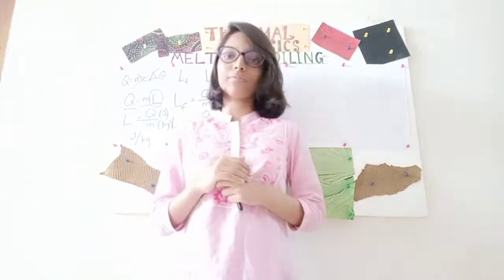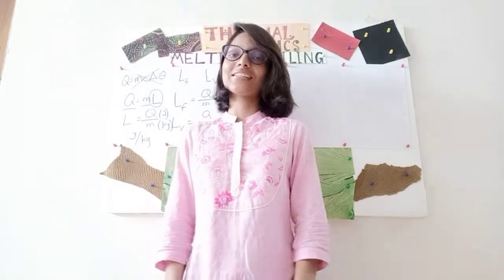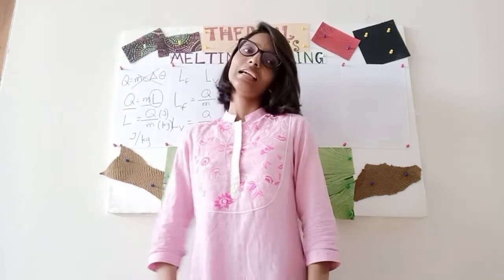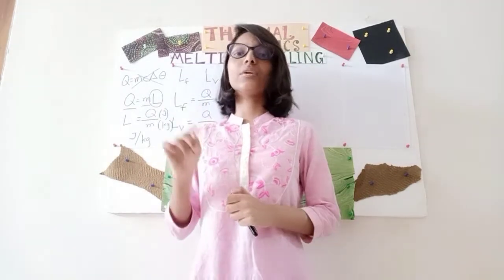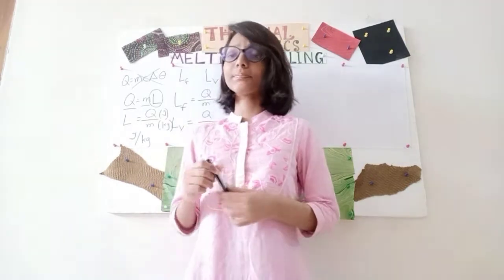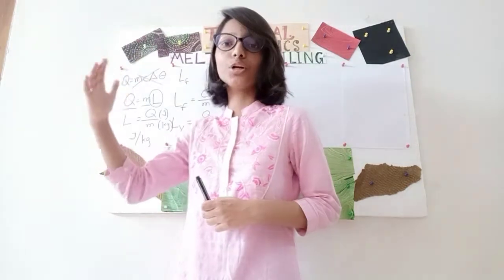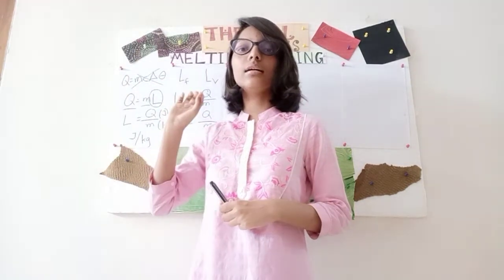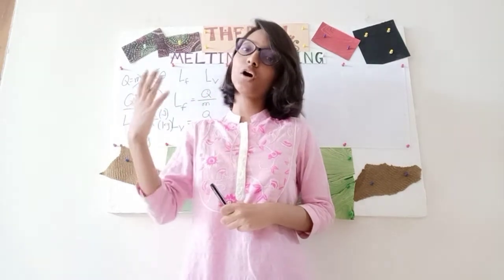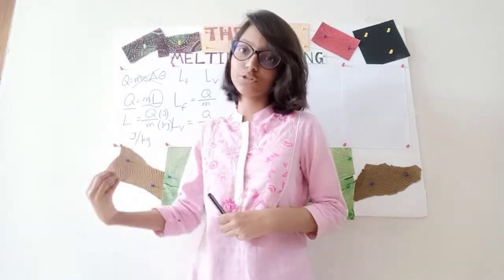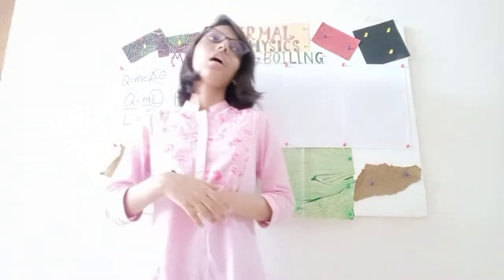For you to revise, melting point is the temperature at which a solid changes to liquid, and boiling point is the temperature at which a liquid changes to gas. So when this temperature of a certain substance is reached, that time the state change of that individual substance occurs.